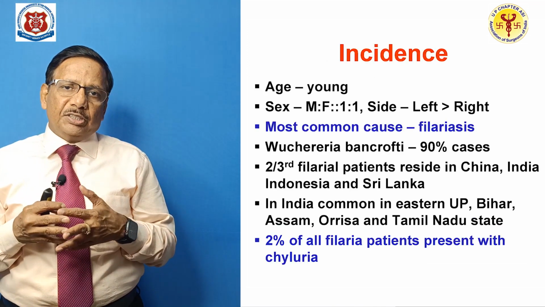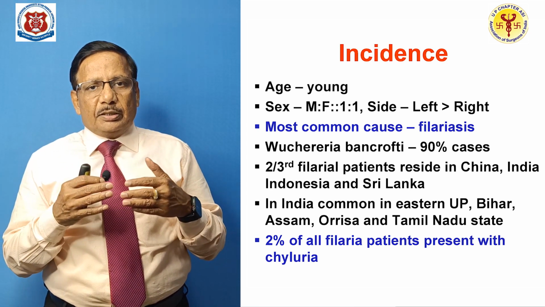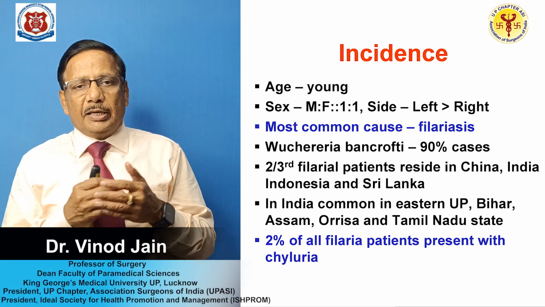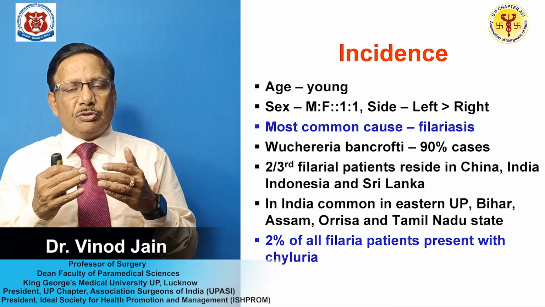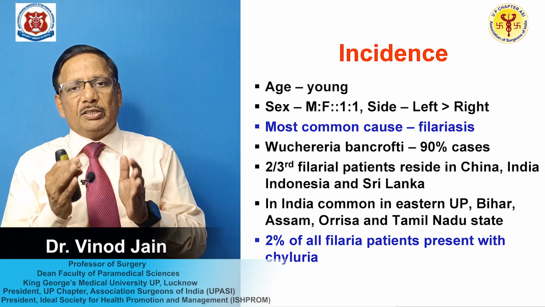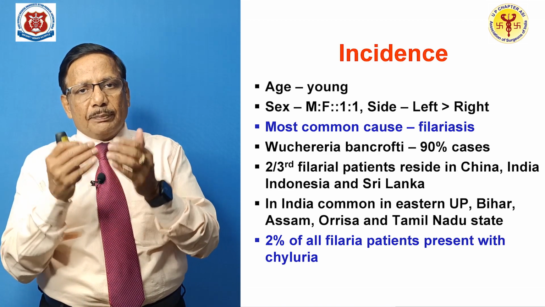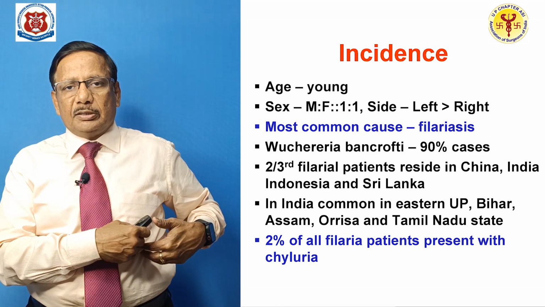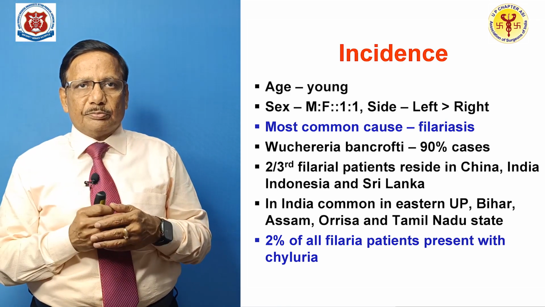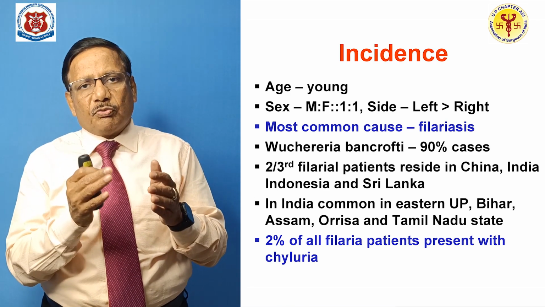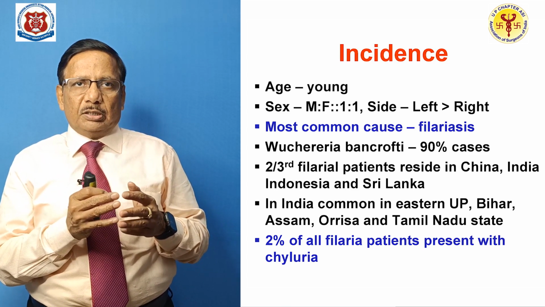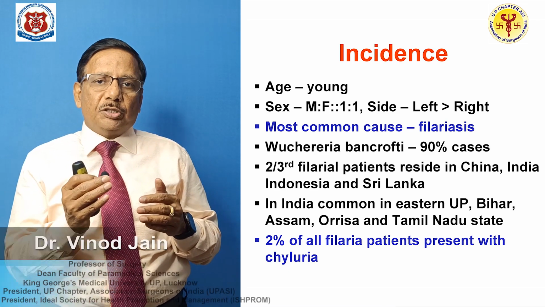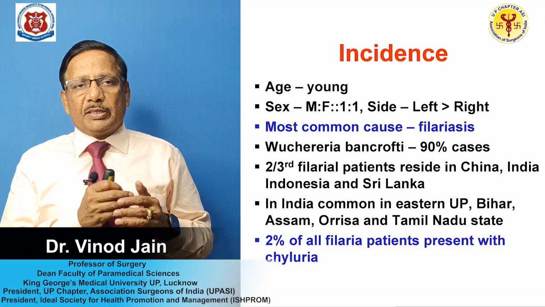We talk about the incidence. Usually the chyluria is disease of young persons, and if you look into the sex ratio, male to female ratio is 1:1. But if you compare the side, it is more common on the left side as compared to right side. And most common cause is filariasis. Out of that filariasis, the most common cause is Wuchereria bancrofti in the 90% of the cases.